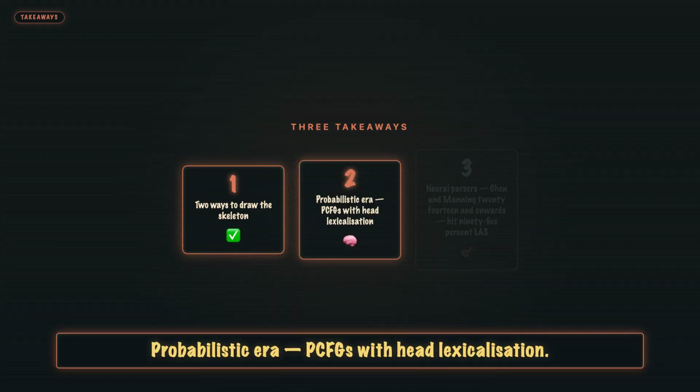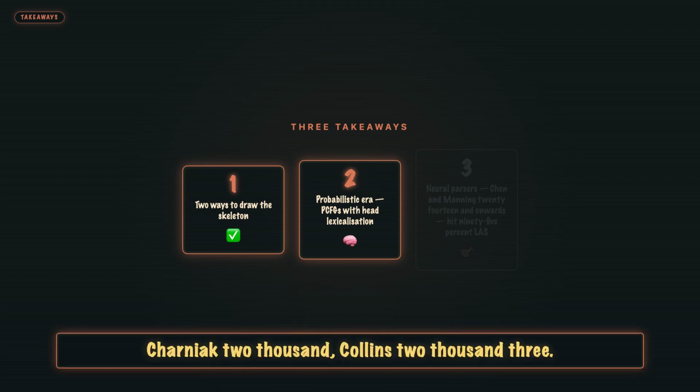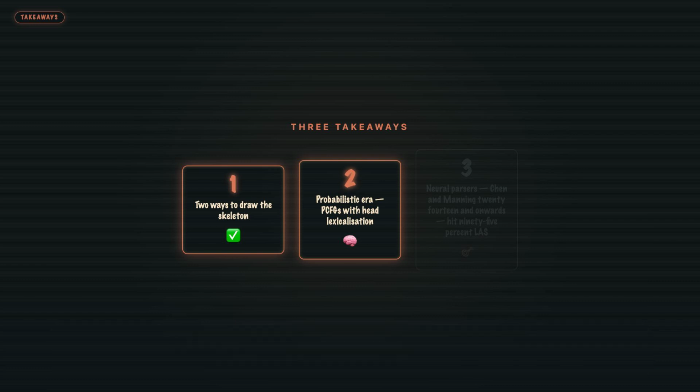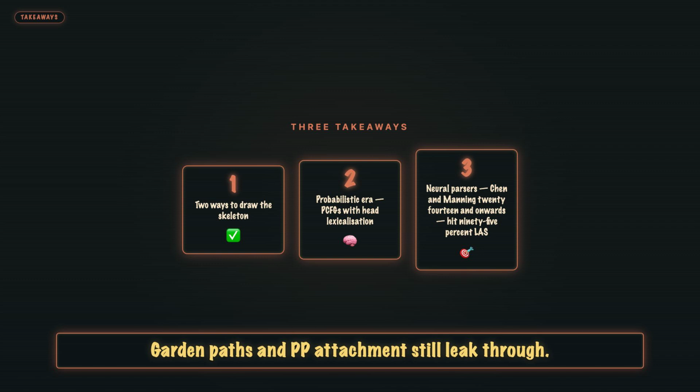Two: probabilistic era. PCFGs, with head lexicalisation. Charniak 2000, Collins 2003. Numbers on grammar rules, decided by heads. Three: neural parsers. Chen and Manning 2014 and onwards, hit 95% LAS. Garden paths and PP attachment still leak through. That's semantics, not syntax. Quiz 1.